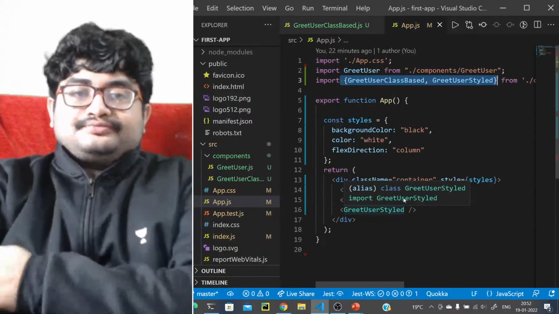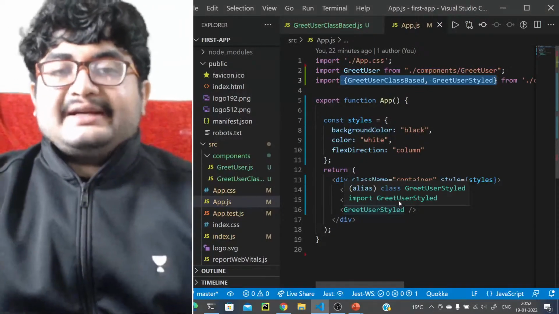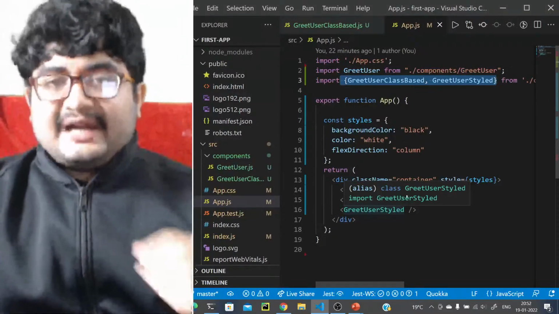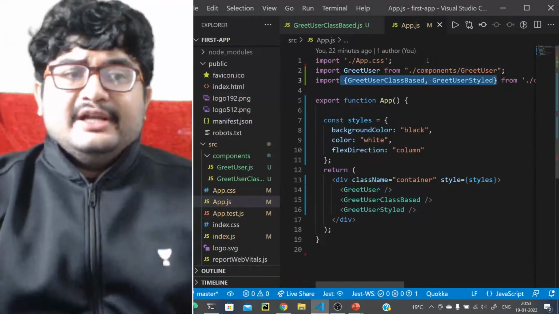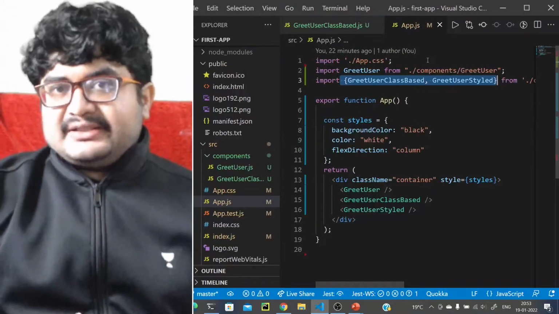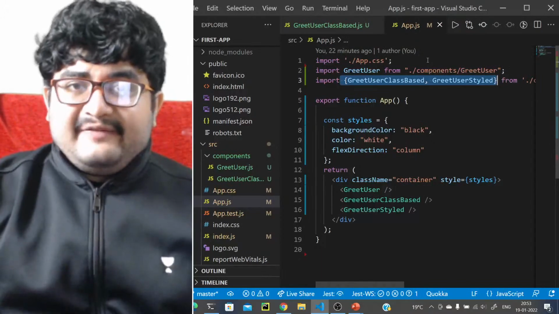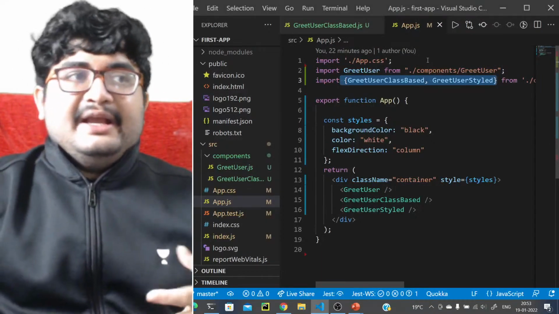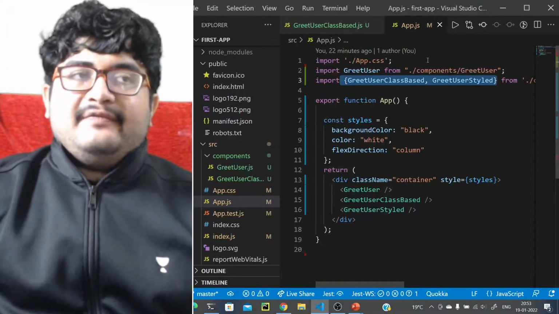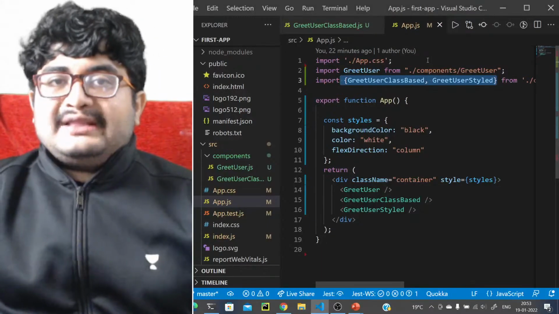Okay, so what is state? Before we start with state, let's talk a bit about event listeners. We already know from JavaScript what event listeners are. Whenever you perform some event, they will be listening to that event. Let's say you are clicking a button, you should have a way to convey that this button is clicked, and you should have some code that should be executed.